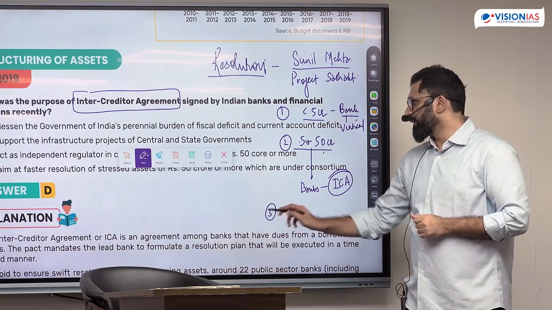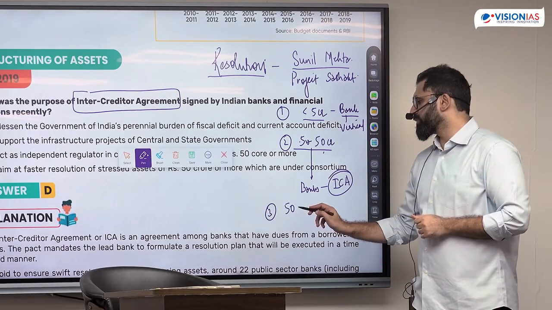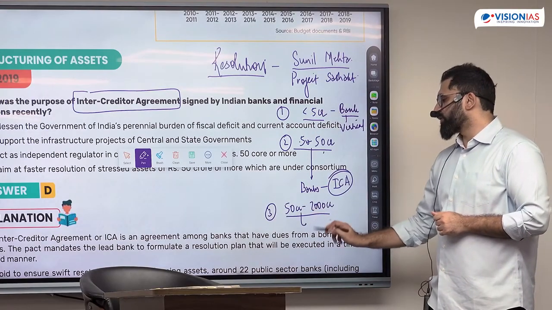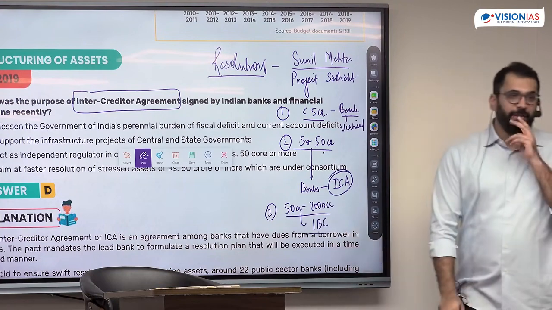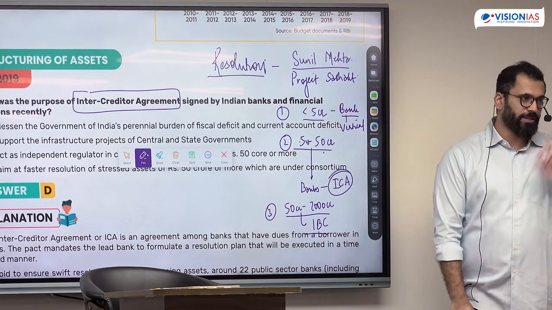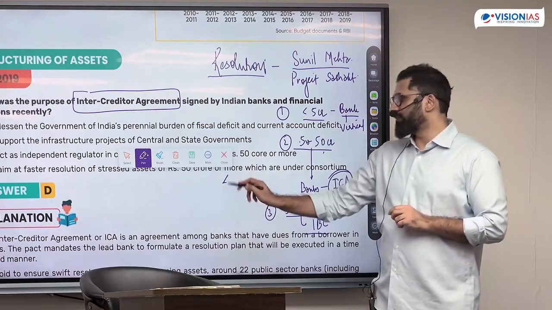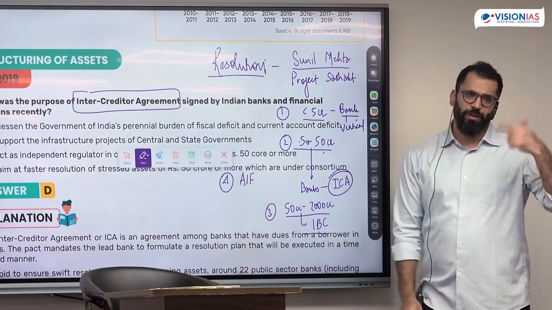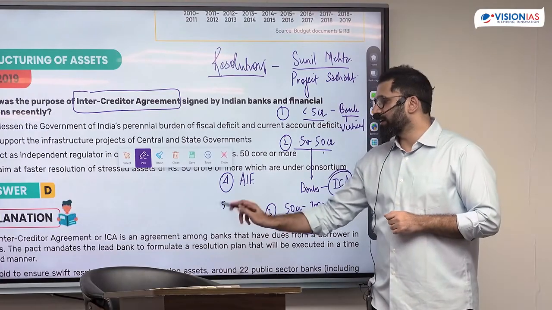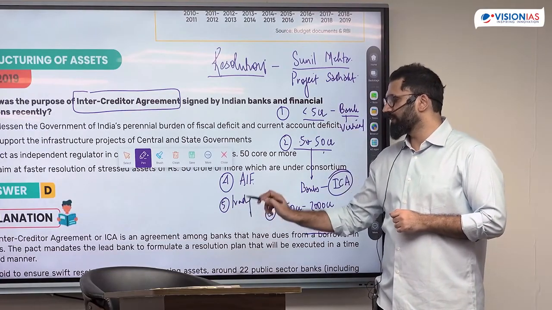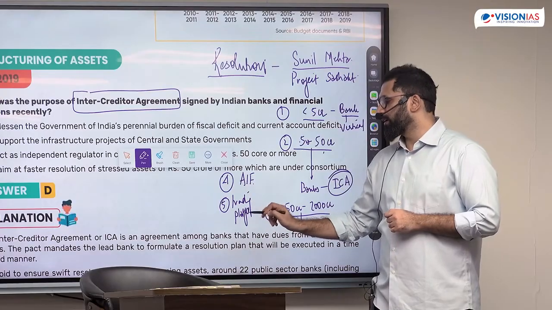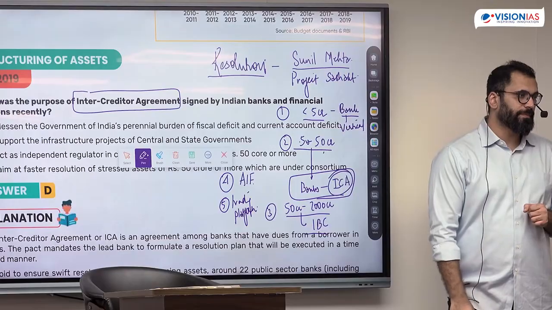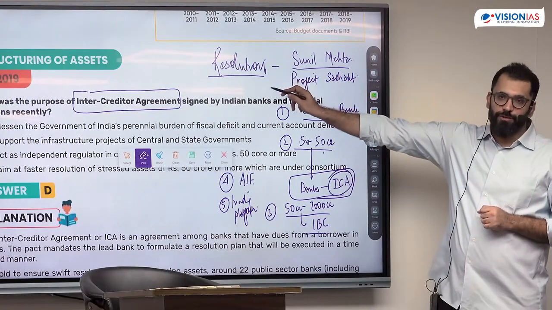If it is 50 crores to 2000 crores, it should be solved through IBC. You will go to the Insolvency and Bankruptcy Code. And finally you will have an alternate investment fund. This was for asset reconstruction companies and a trading platform. He proposed these 5 steps to solve it. This is where the intercreditor agreement came in the news because it was related to resolution of bad loans.